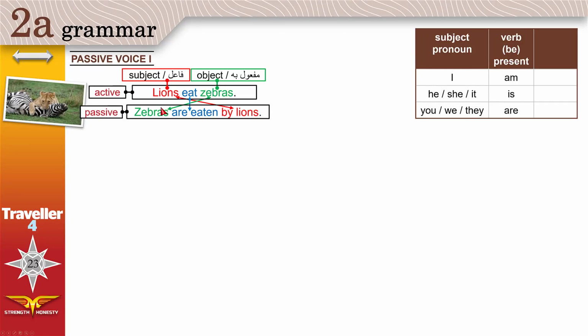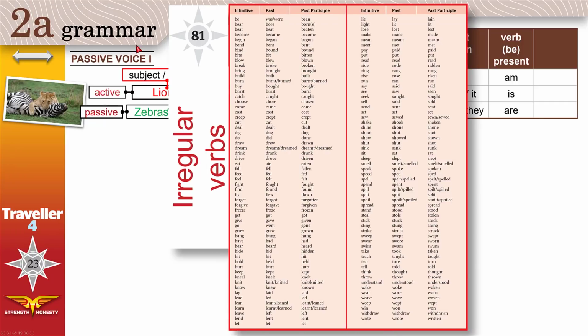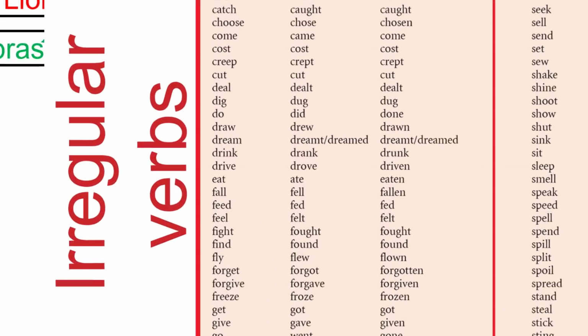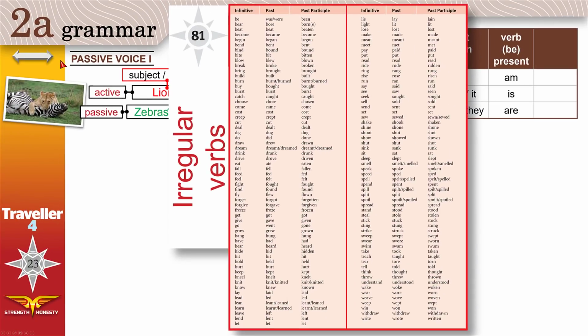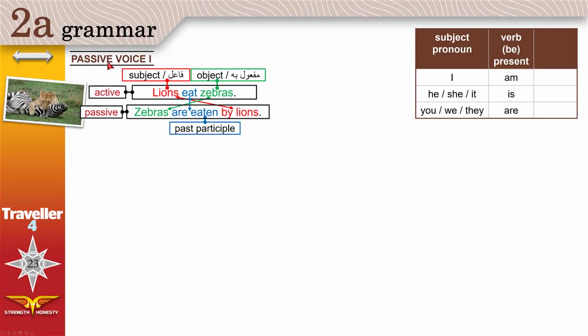And because this sentence is in the present simple, we use am, is, and are. We use are. We're talking about zebras. Zebras, they are. They are eaten by lions. Notice that the verb eat is in the past participle. If you turn to page 81, I want you to find the verb eat, which is right here. The past participle is eaten. This is what we use in passive.